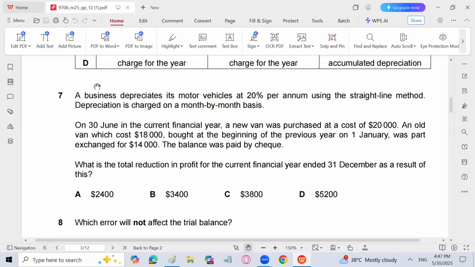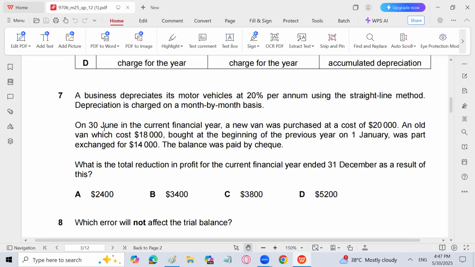Next, any problem? A business depreciates its motor vehicle at 20% per annum using the straight line method. Depreciation is charged on a month-by-month basis. So number one is this, that 20% per annum is quite easy. Straight line method is also easy, but depreciation is on a month-to-month basis. That is an important point, right?